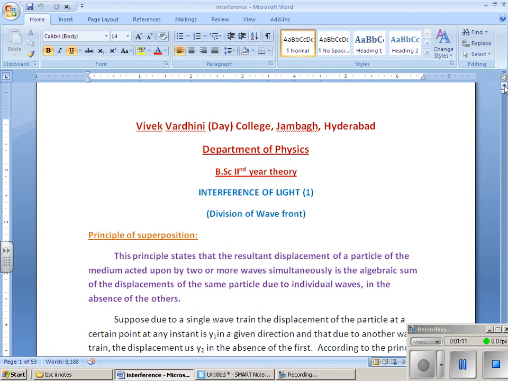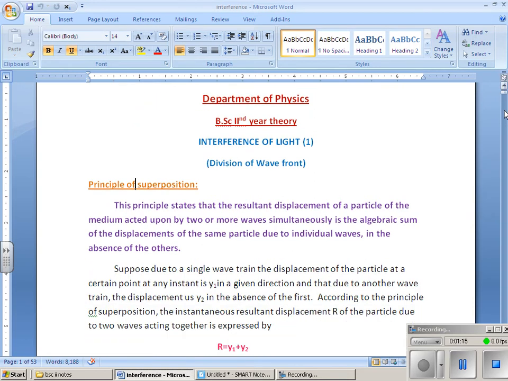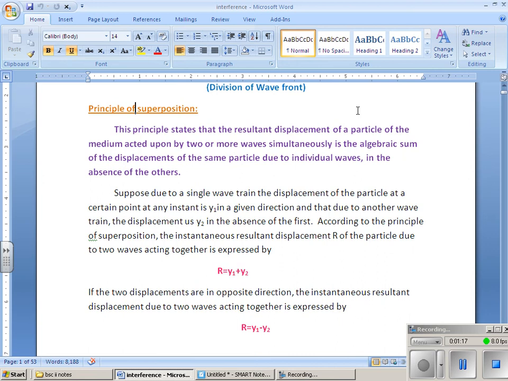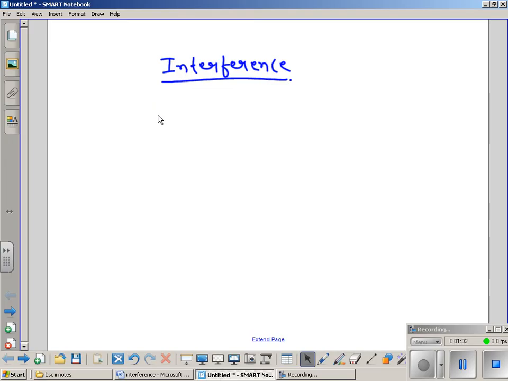So what is the principle of superposition? It is nothing but, suppose there are two waves, y1 and y2, traveling in the medium.